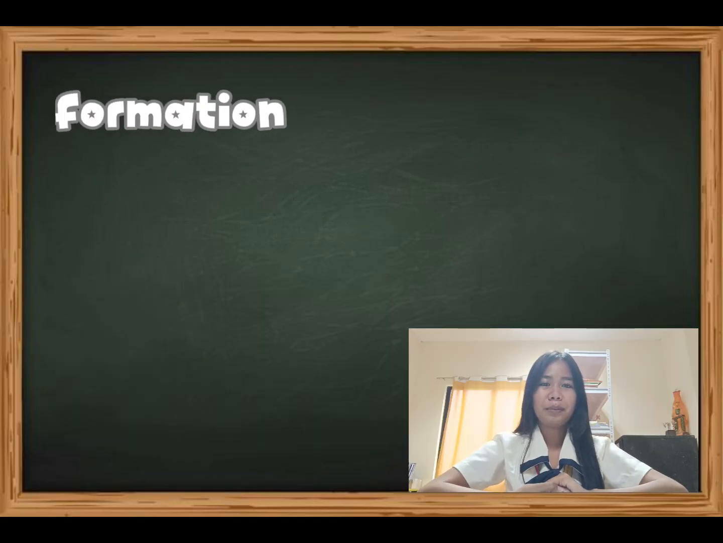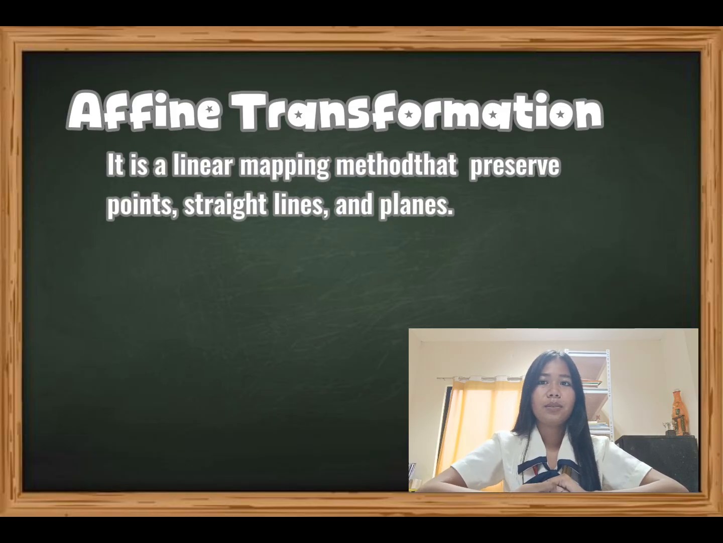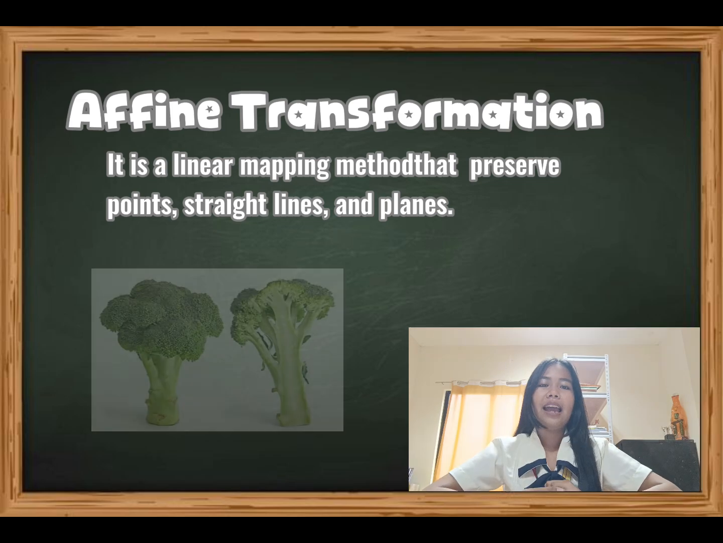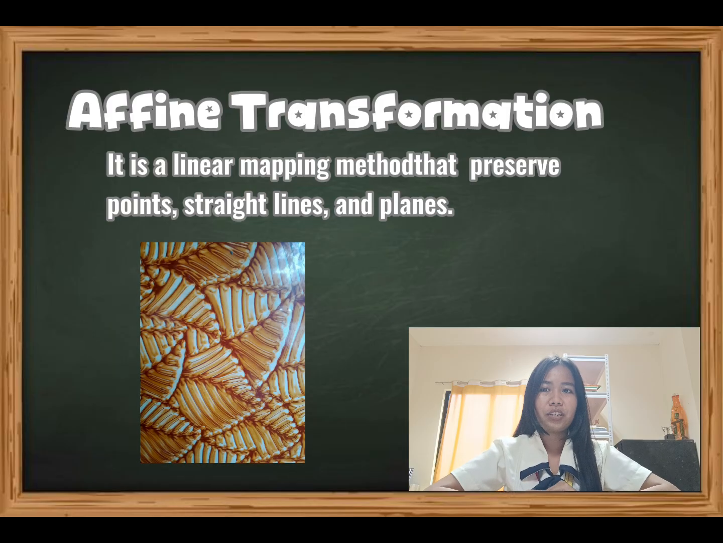Next is affine transformation. Affine transformation is a linear mapping method in geometry that preserves points, straight lines, and planes, as well as the parallelism of lines. It can be represented as a combination of linear transformations like scaling, rotation, shearing, and translation. This picture shows broccoli. It is a natural affine transformation. And this picture shows fern floor tiles. It is a man-made affine transformation.